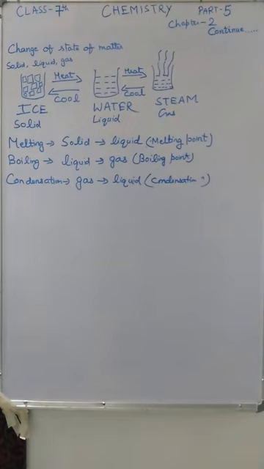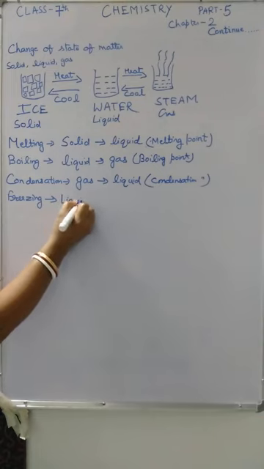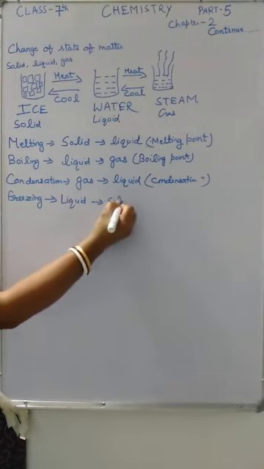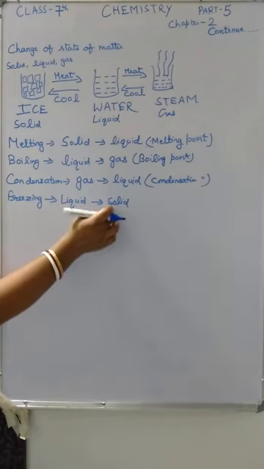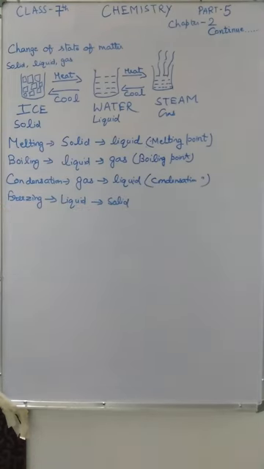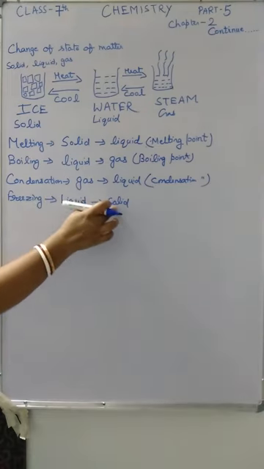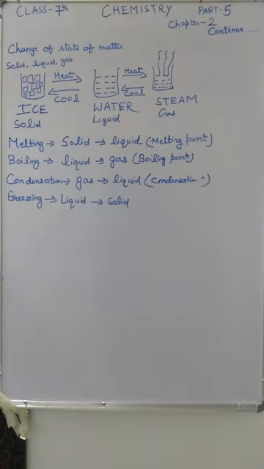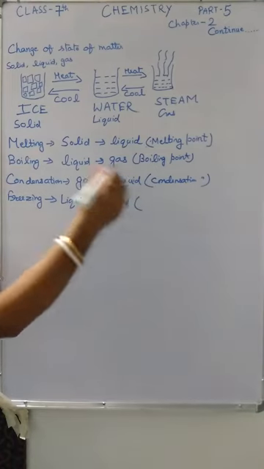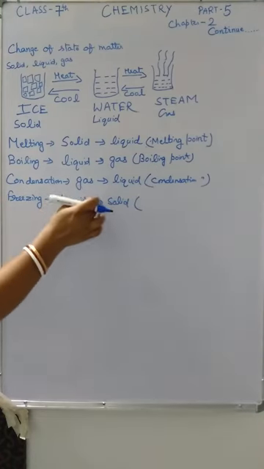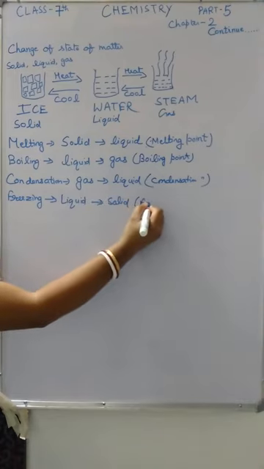Now the next one is freezing. The process in which a liquid changes into solid form, just opposite of melting, is called freezing. The process in which a substance changes from its liquid state to solid form by cooling at a fixed temperature is called freezing, and the fixed temperature at which the liquid changes to solid form is called the freezing point.